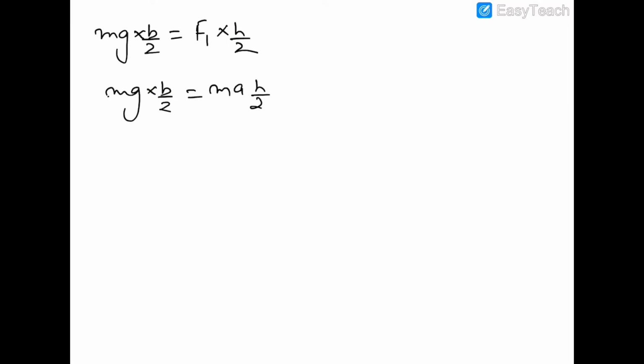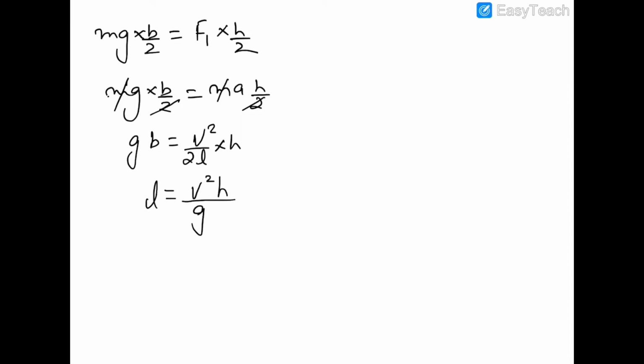So cancelling the m with m, this is gb is equal to V square by 2L into h. I have also cancelled this 2 with 2. So you can see that the value of L should be equal to V square h by 2gb. So this is the minimum required distance to stop the truck, so that the truck avoids any collision with the wall without toppling the block.